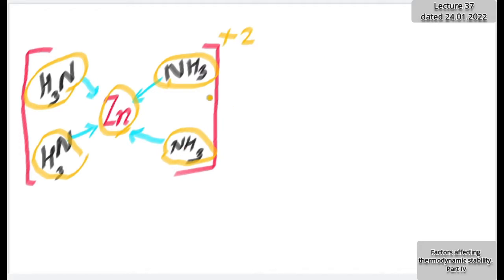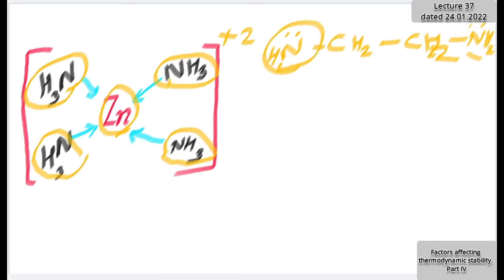But instead of ammonia, if I consider ethylene diamine as a ligand: ethylene means CH2=CH2, but here one addition is there. NH2 groups are added, so a single bond remains, CH2-CH2, and here NH2. So in ethylene, two amine groups are added, so it is called ethylene diamine. This nitrogen is a donor, and this nitrogen also is a donor. Total two donor species are there in ethylene diamine.